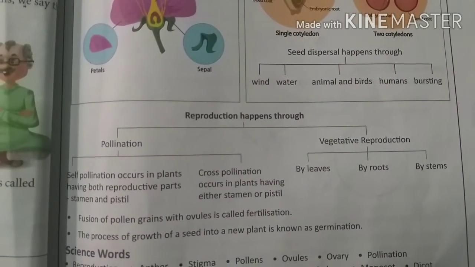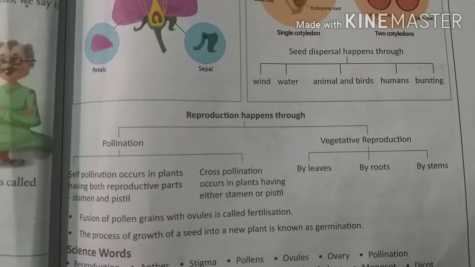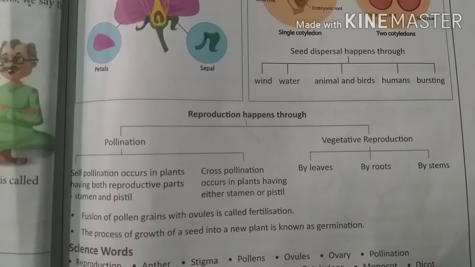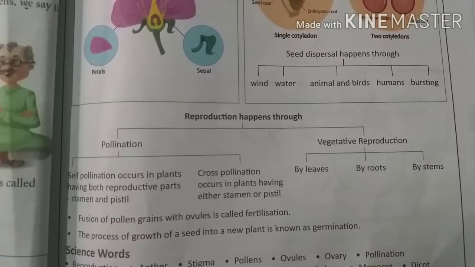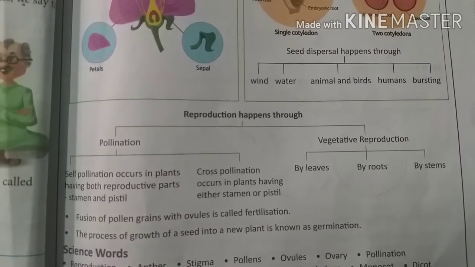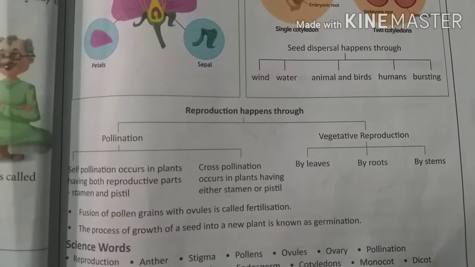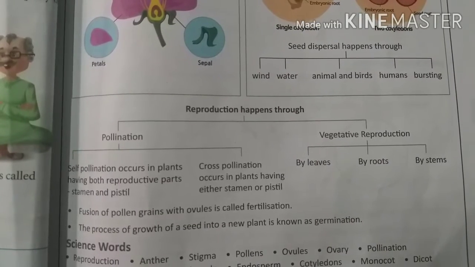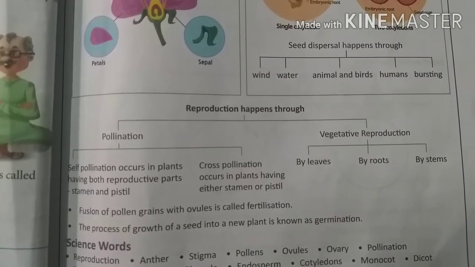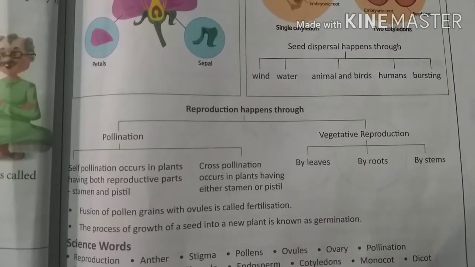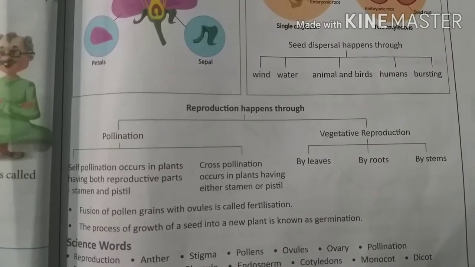Seed dispersal happens through wind, water, animals, humans and by bursting. We know every agent of seed dispersal; we have discussed it also. Now, how does reproduction occur? By pollination and by vegetative reproduction. Pollination is of two types: self-pollination and cross-pollination.